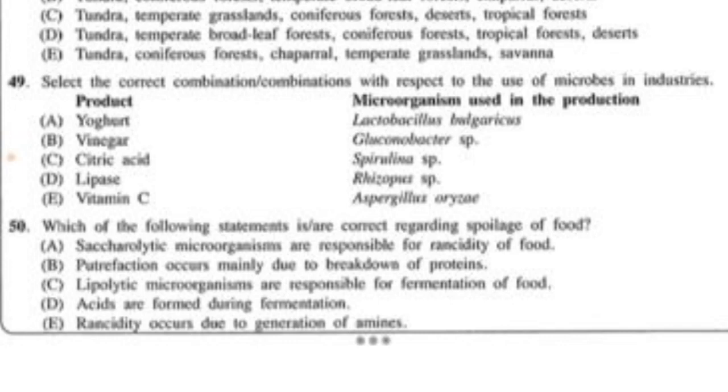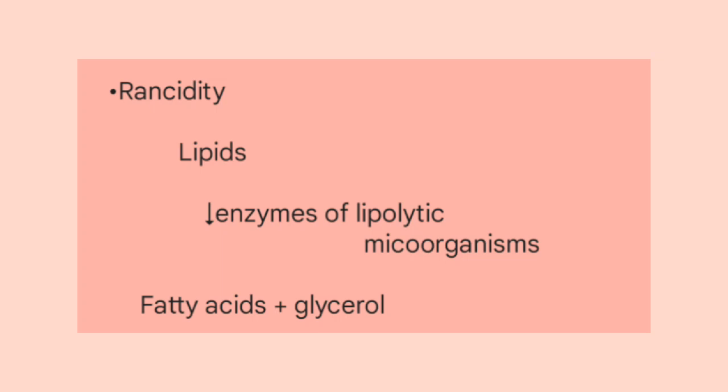Question number 50. Which of the following statements are correct regarding spoilage of food? Under spoilage of food, we discussed 3 types under chemical spoilage of food: fermentation, then rancidity and putrefaction. Then statement A is saccharolytic microorganisms are responsible for rancidity.